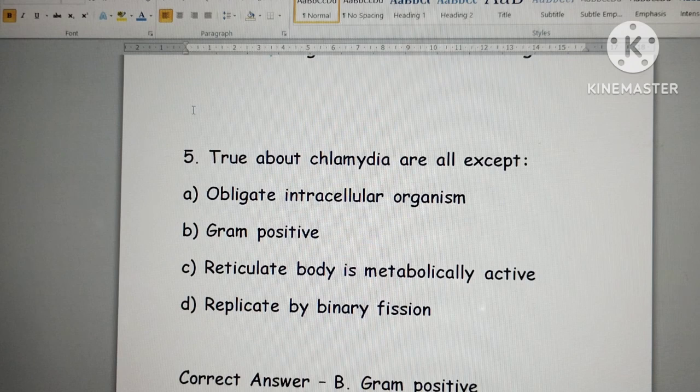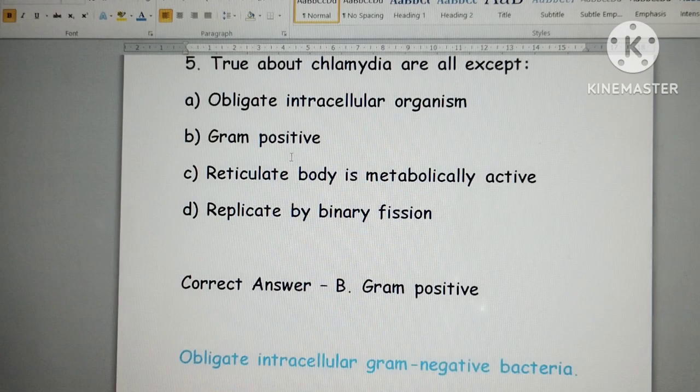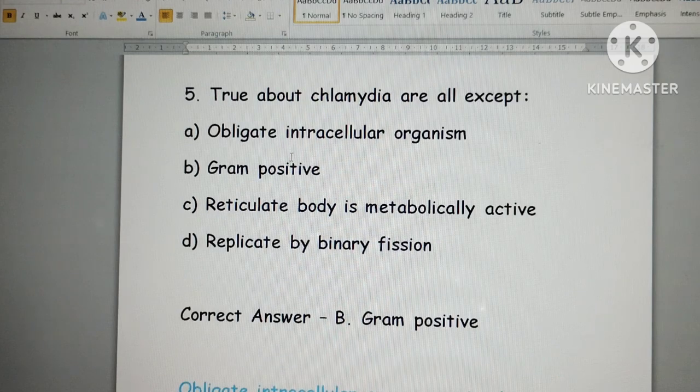It is an obligate intracellular organism and the reticulate body is metabolically active. The other body is the elementary body, which is metabolically inactive, and they usually replicate by binary fission. So the answer is gram-positive, because it is an obligate intracellular organism, but it is a gram-negative bacterium.